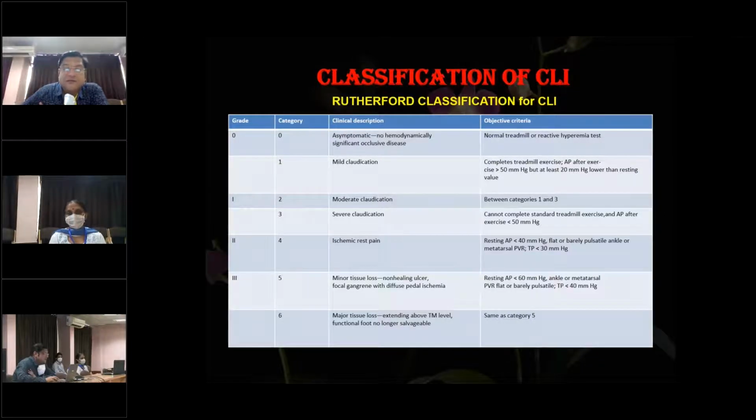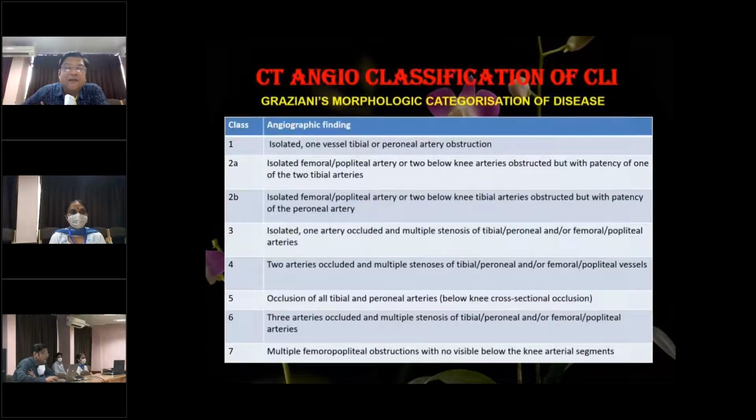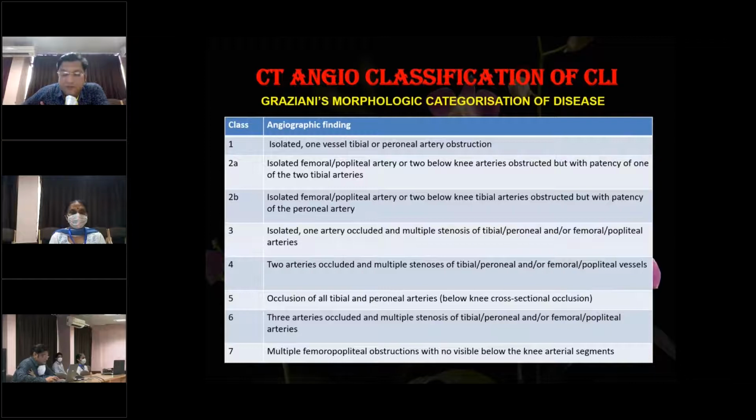Now, this is the classification system which is used to document the patient when they are coming for treatment, and also before and after treatment. And this is the language in which we talk when we talk about CLI. Now this is the clinical classification, and then since this disease affects the blood vessels, CT angiography is a very important investigation which is used for both diagnosis and the planning of management.